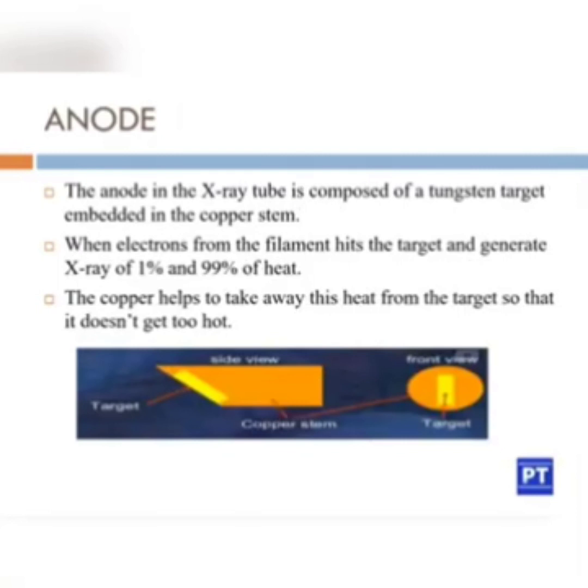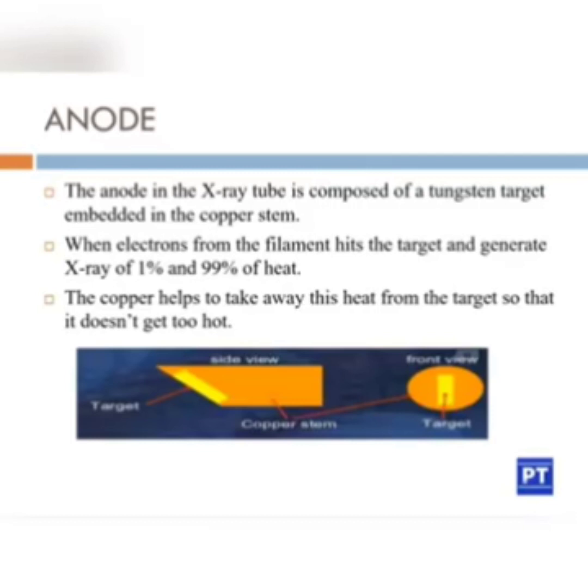Next is the anode. The anode in the X-ray tube is composed of a tungsten target embedded in a copper stem. So the material used as anode is also tungsten, like that of the cathode, and why we have chosen tungsten will be discussed in the upcoming slide. And this tungsten target is embedded in a copper stem. Why are we using copper?